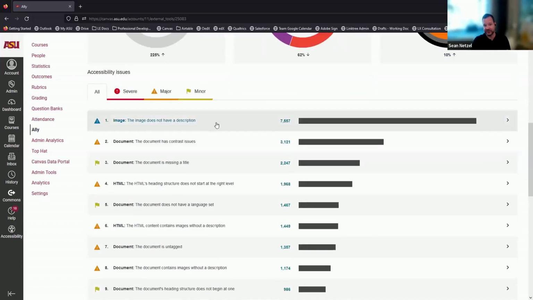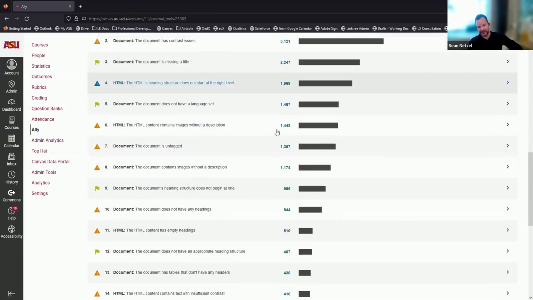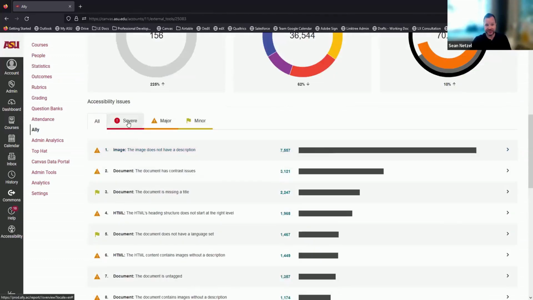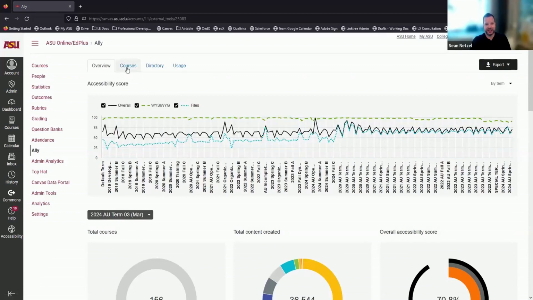And then if you scroll down further, it parses it into the individual issues. So images not having a description, that's usually the highest. You can see what fixes need to be done. You can break it down into severe issues, major issues, minor issues. You can also go click here. I'm not going to click here because it'll show individual courses. I don't want to single out individual courses.